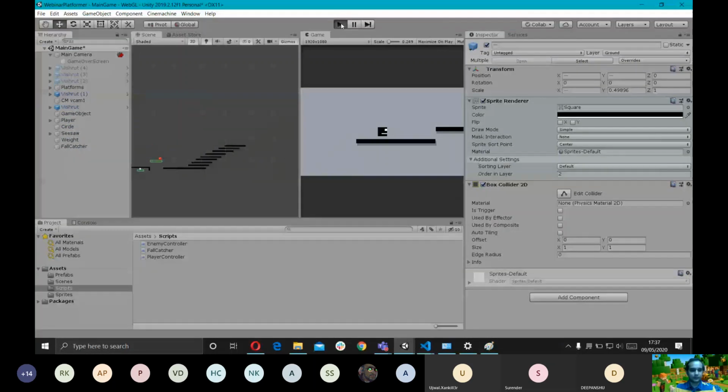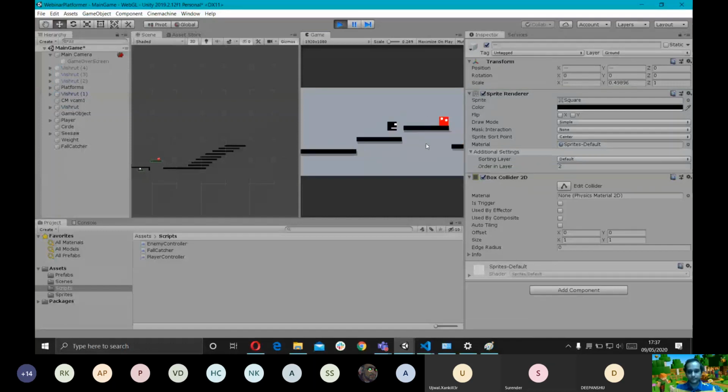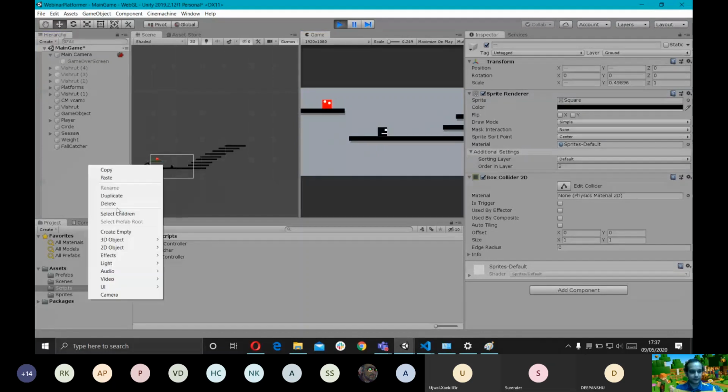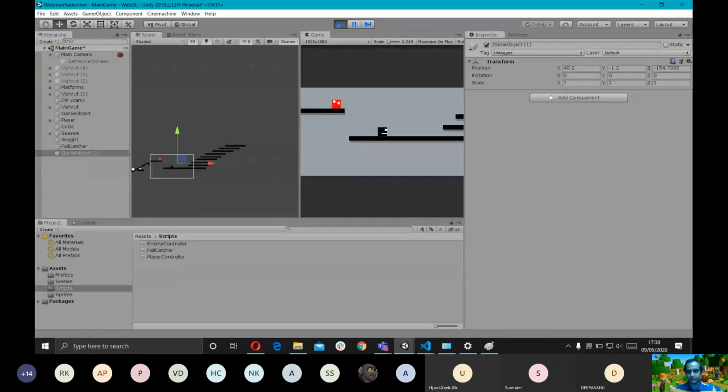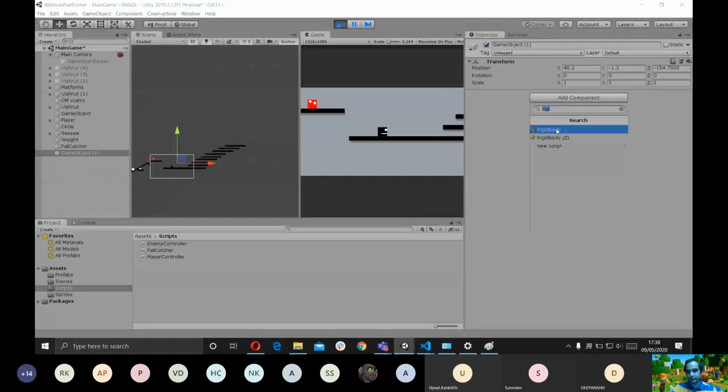Okay, so now let's try to get to here. Oh, okay. So now what I'm going to do is add a collider right here where the player is. We're still in play mode because I'm just testing around.